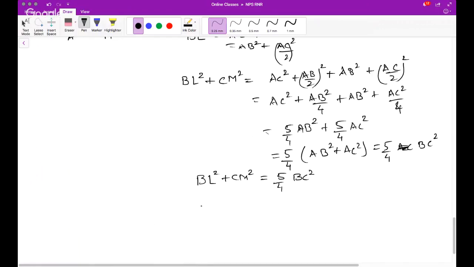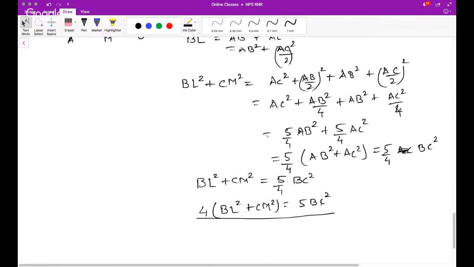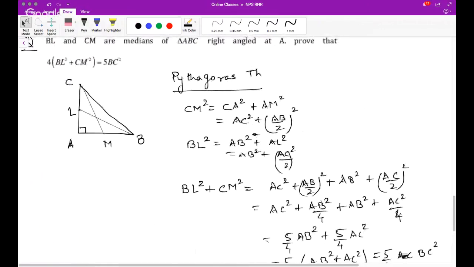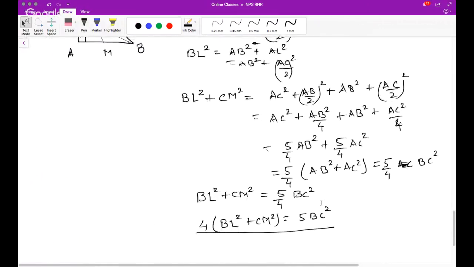So hence cross multiplying, you will get 4 times (BL square plus CM square) is equal to 5 times BC square. This is what was to be proven here. Yep, so this is the solution.